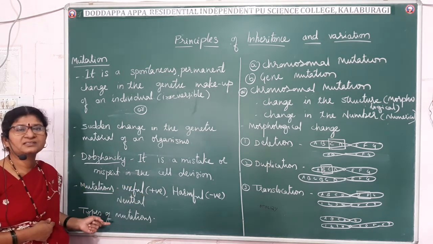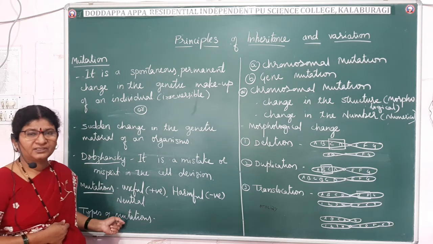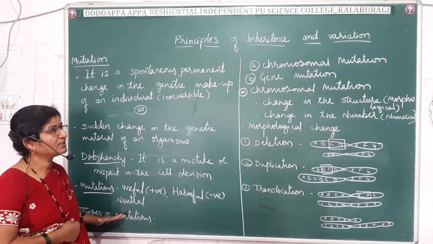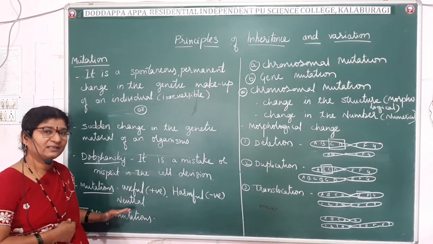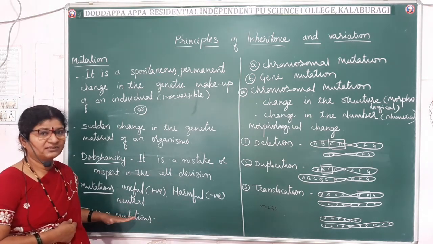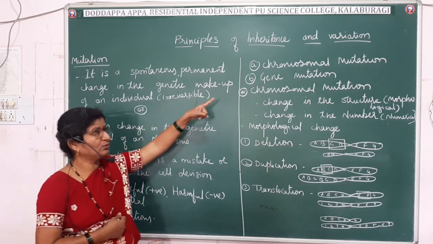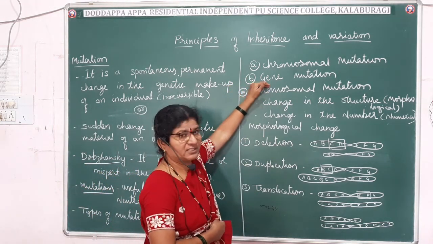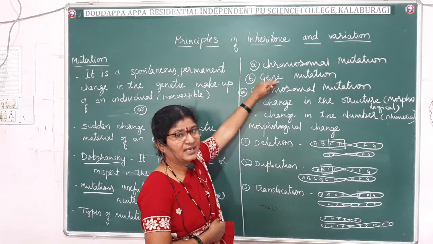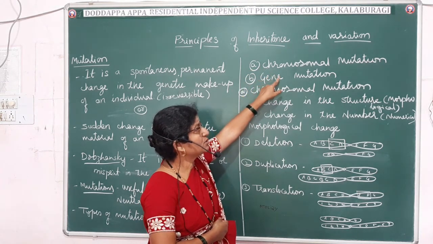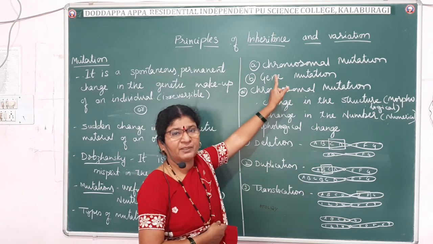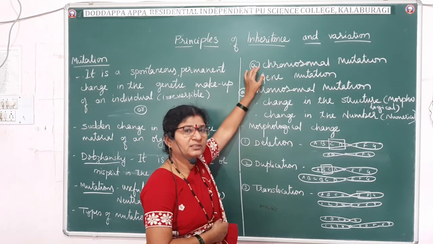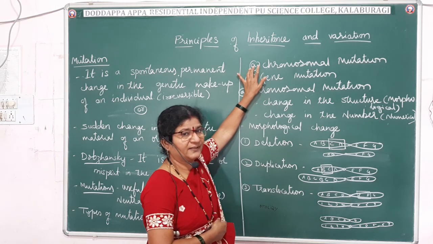Now, mutations are classified into different types based on many things. At present, based on where the mutations are going to occur, we can classify them into two types, that is chromosomal mutation and gene mutation. Chromosomal mutation and gene mutation. Chromosomes, you already know what chromosomes are and their structure, you have studied in first year. So the chromosomes are the vehicles of heredity.